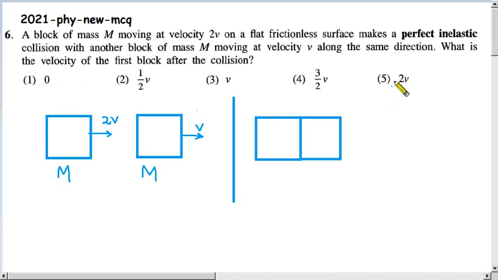If you don't know what perfect inelastic collisions are, if you don't know that they stick together, remember that example, the mud ball. If we throw a mud ball at a wall, it sticks. That type of collision is called a perfect inelastic collision. So that is the lesson. If you remember the lessons, no problem. You can decide that these two objects stick together, though it is not mentioned in the question. So that is the physics part of this problem.